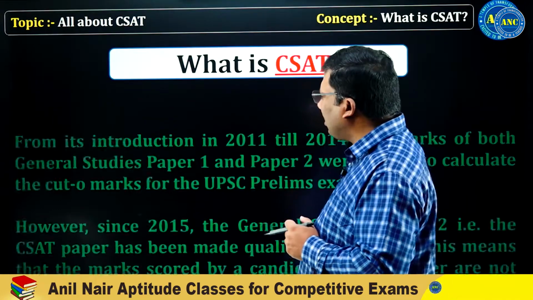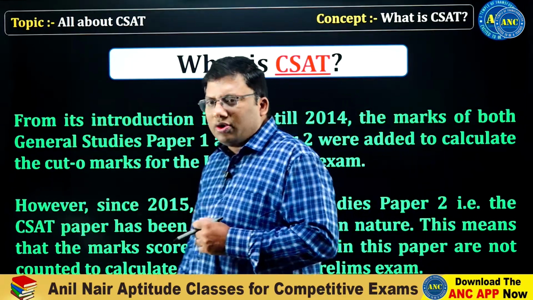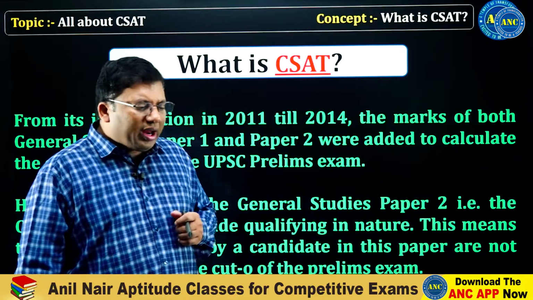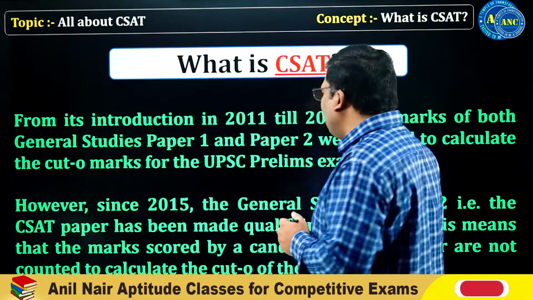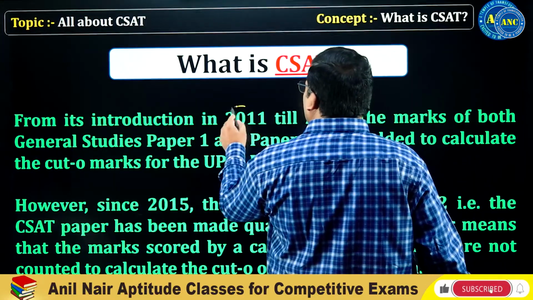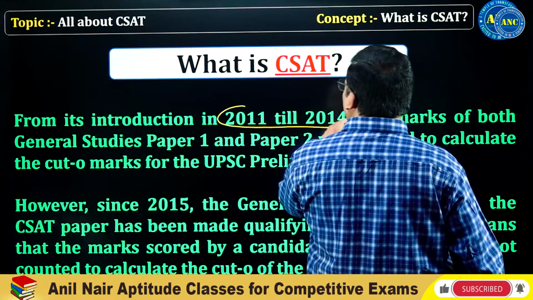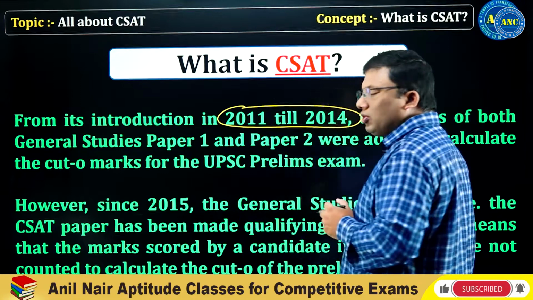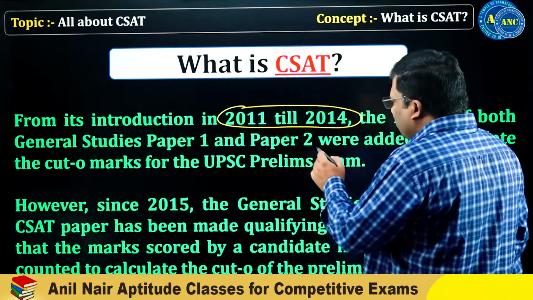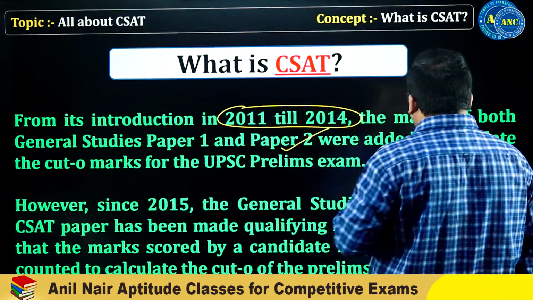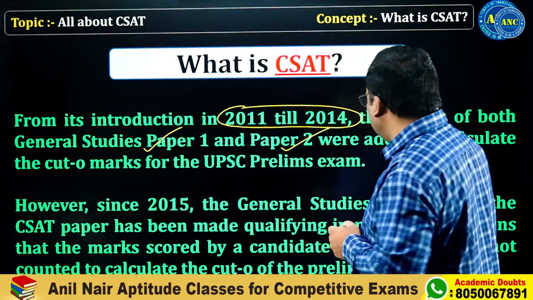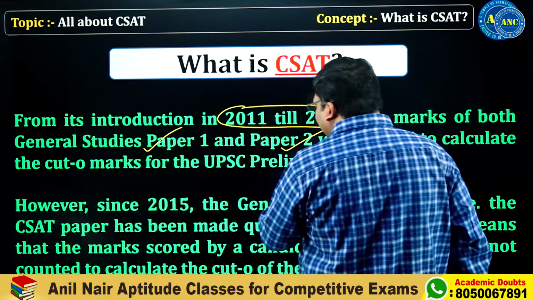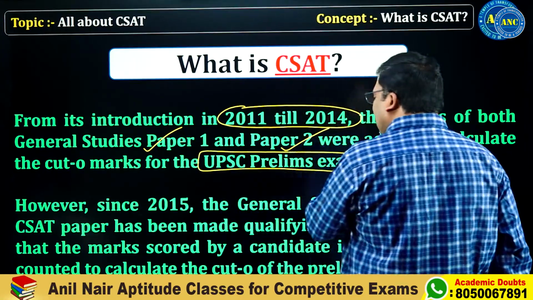Next, let us get into the background of what has happened after the introduction of the CSAT paper. They introduced it way back in 2011, and from 2011 to 2014, the marks of paper 2 and paper 1 were added to calculate the cutoff for the UPSC prelims examination.